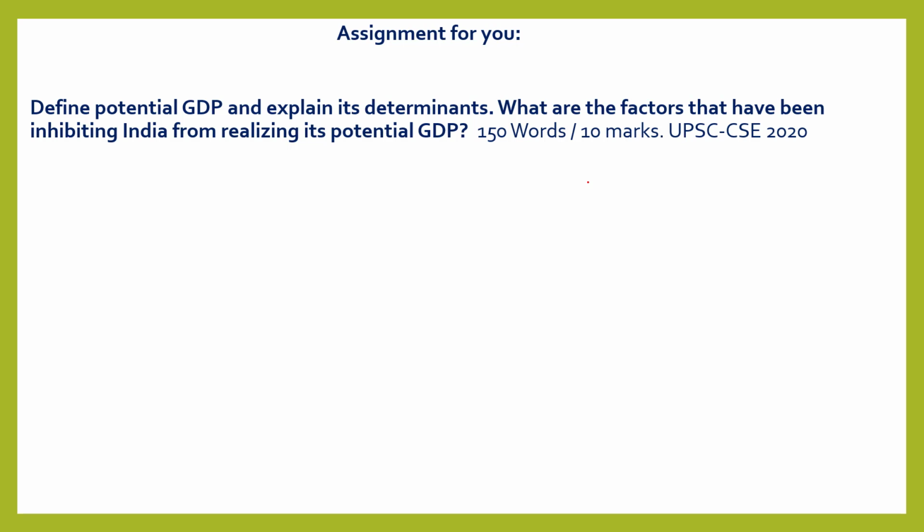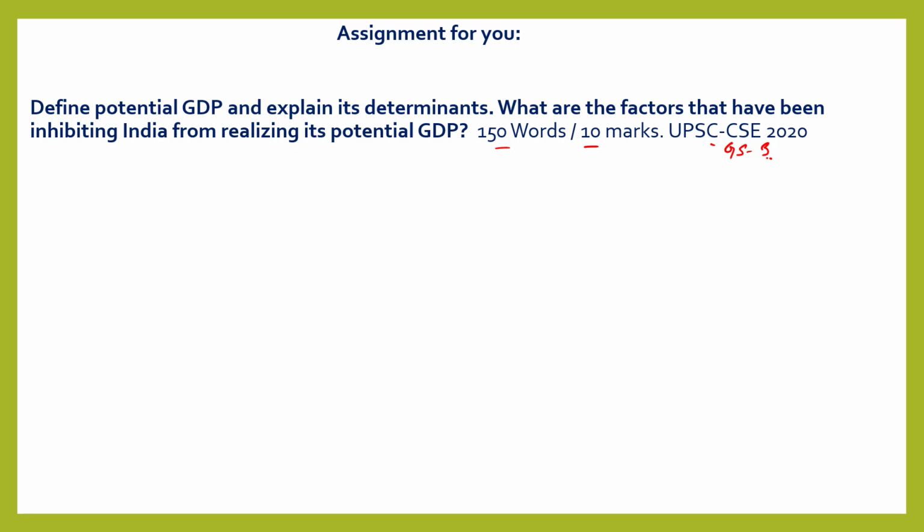Here is the first assignment for you. Define potential GDP and explain its determinants. What are the factors that have been inhibiting India from realizing its potential GDP? This is a question of 10 marks, 150 words, and this came in UPSC CSE 2020 GS paper 3.